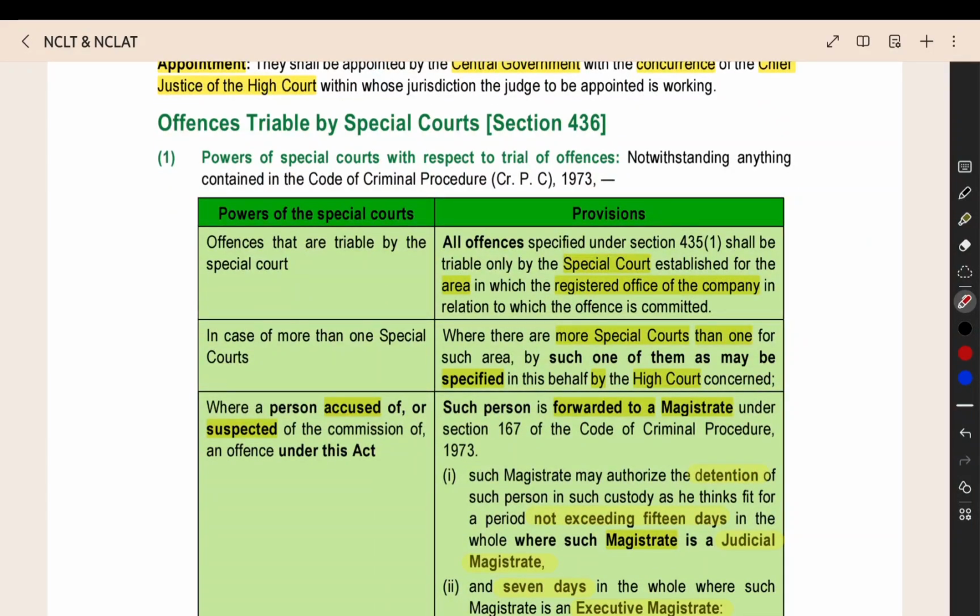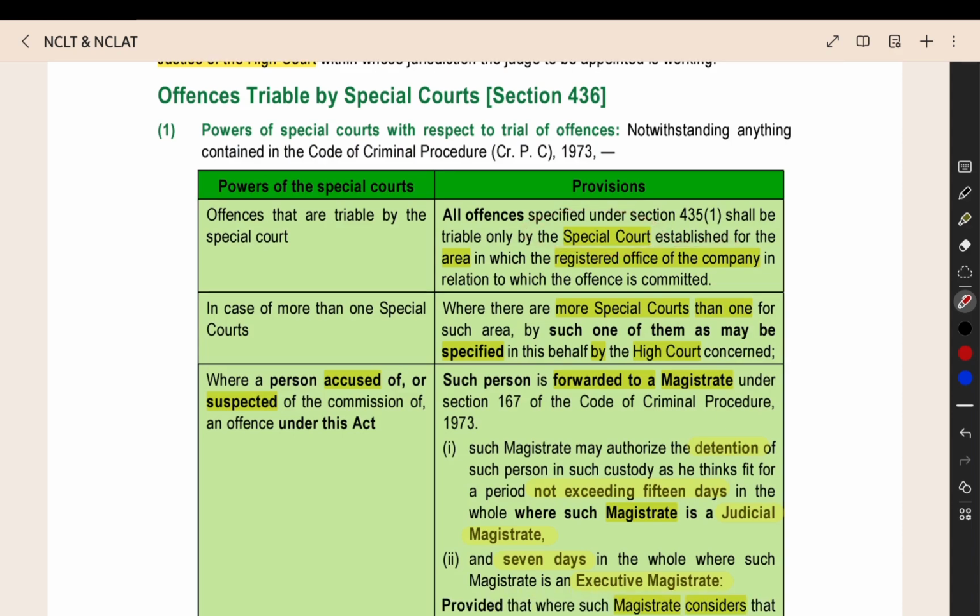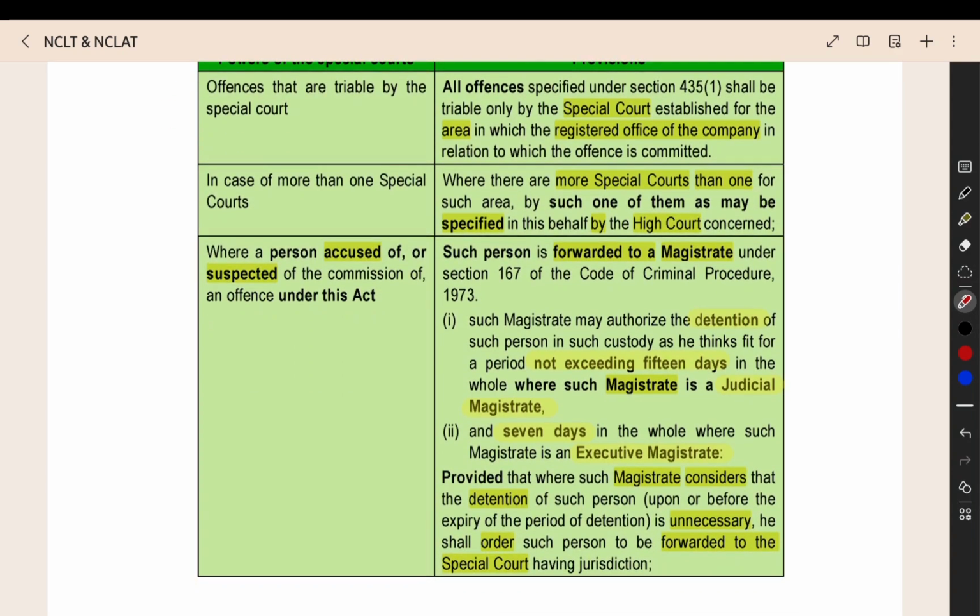Now, the next point is offences triable by the special courts. The company is there, and some offences are related to it. In the area where the registered office of the company is situated, whatever special court is established, that special court will hear the case. If there is more than one special court in the area, then the High Court will give the direction as to which special court you have to go to.